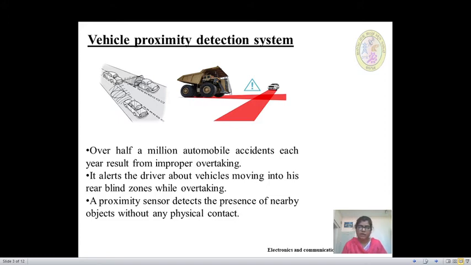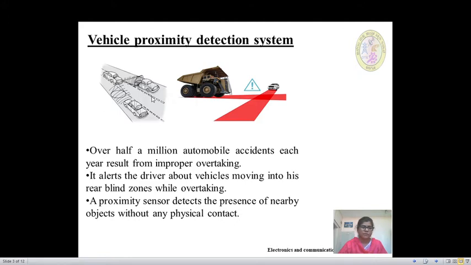Vehicle proximity detection system, it alerts the driver about the vehicles moving into his rear blind zones while overtaking. Here the area behind the vehicle, here also we can see it. These two vehicles are in the rear blind zone.